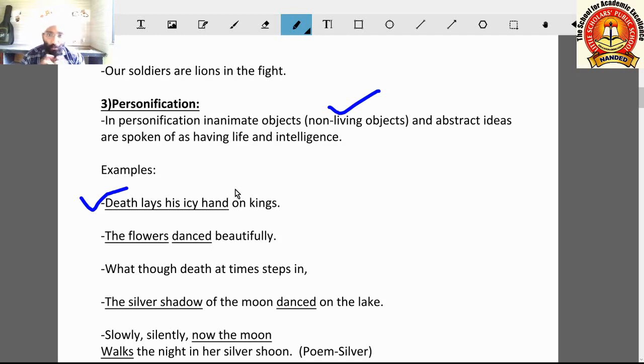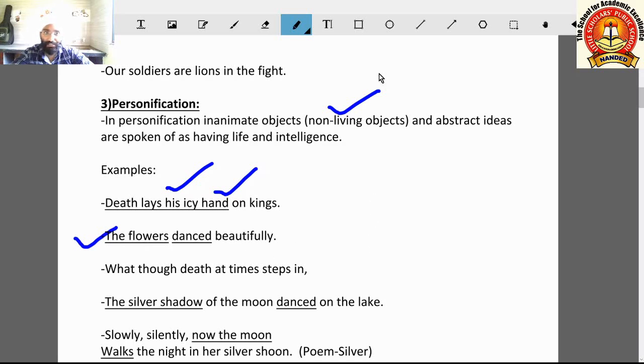Here death, you know, death is a non-living thing. It is a factor, and we cannot say death is male or female, but in this line the pronoun "his" is used for death, and they are showing that hands, or a hand, is also there for that death. So this is a quality of living beings, having hands, and thereafter the gender. So here we are comparing a non-living thing or abstract idea with a living thing. Come to the next example.